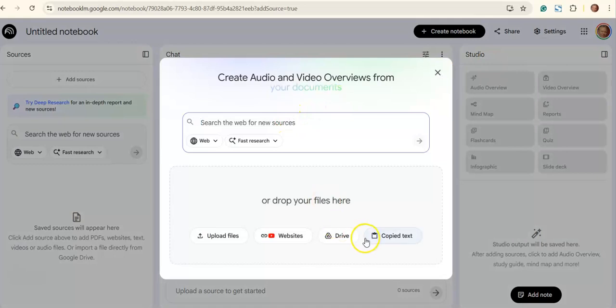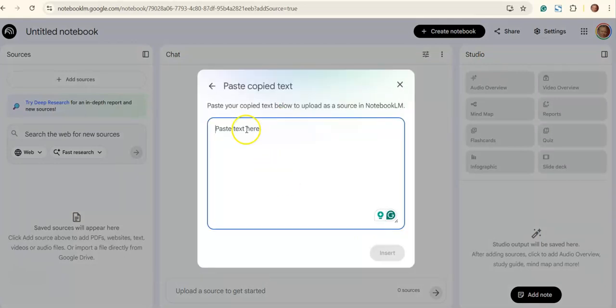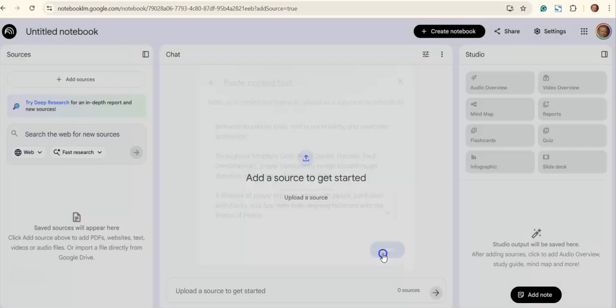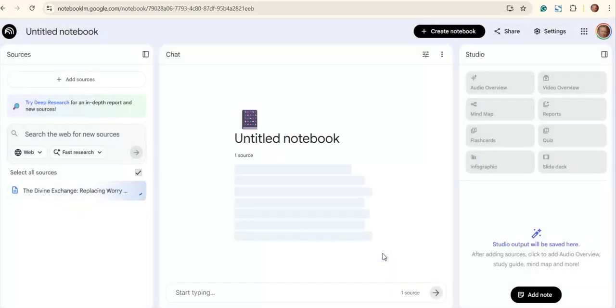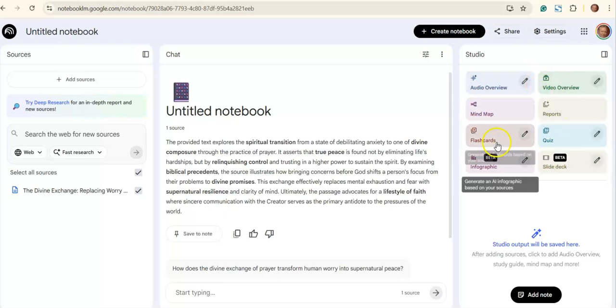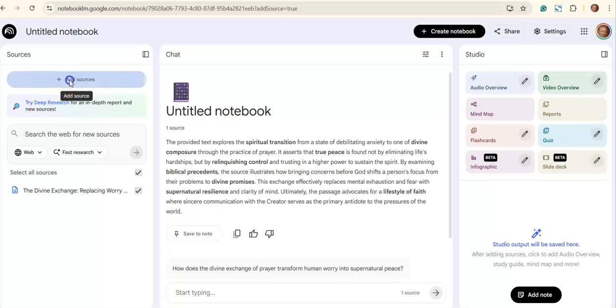So the first thing I'm going to do is use copy text, which is there. We're going to go into here and we're going to insert that into a set of content. To the right here we can see lots and lots of different types of opportunities to add or generate an output. We're going to add sources.